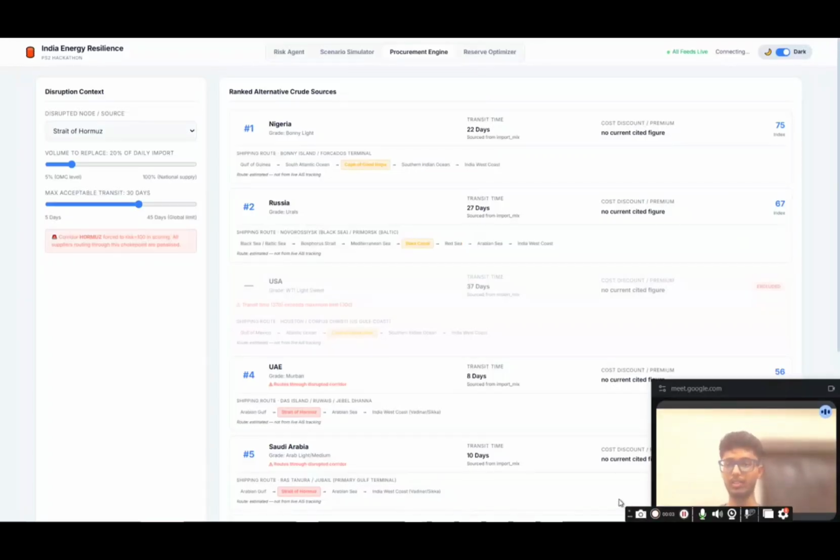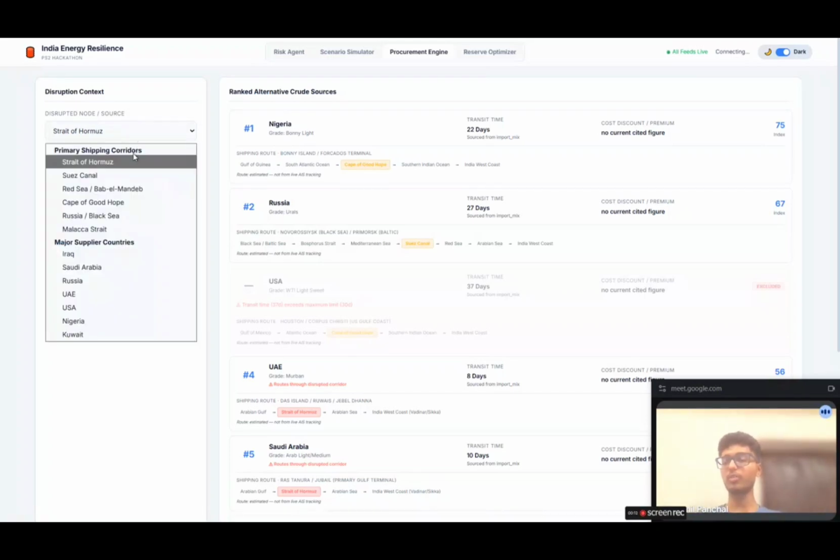So dear jury members, you have till now seen the risk agent and scenario simulator. Now let's talk about the procurement engine. Talking about the procurement engine, there are two types of disruption here. First one is because of the corridor. Second one is because of the country.